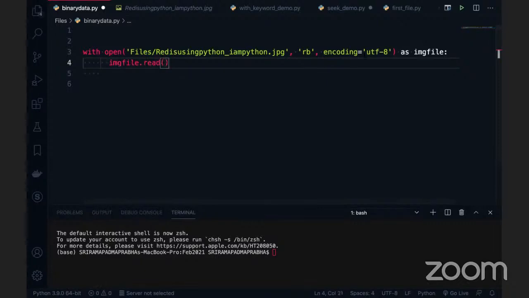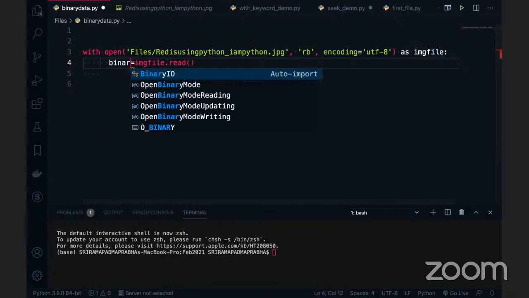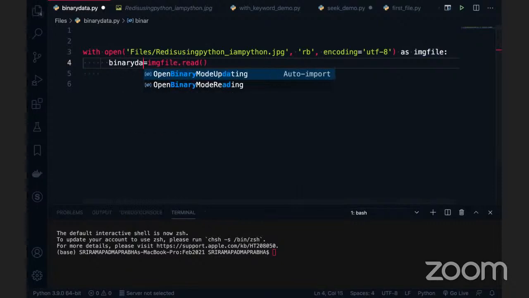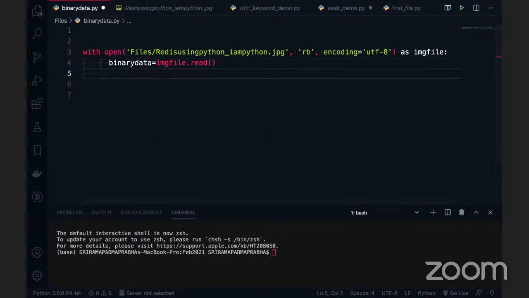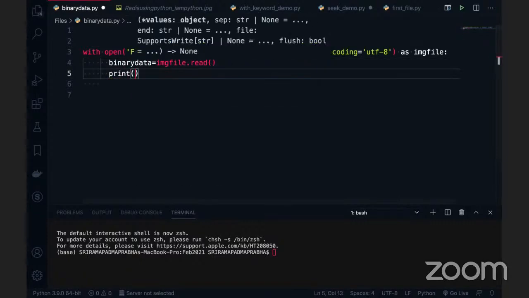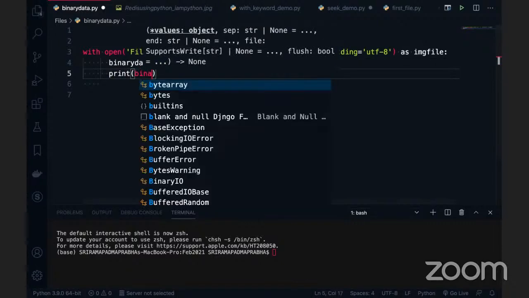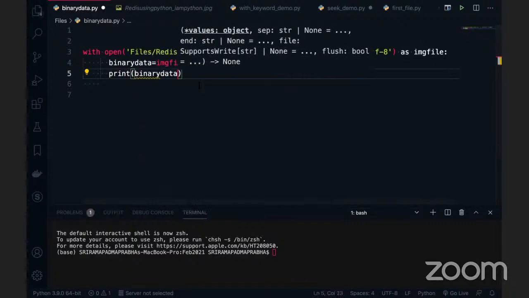I'll take this into a different variable called binary data. Any name you can give, guys, it's up to you. It's basically image data. If you print binary data, I'm trying to read which is an image now.